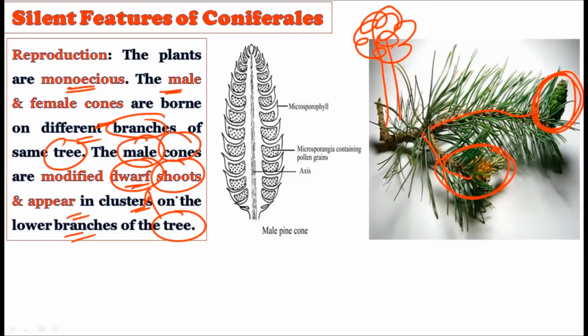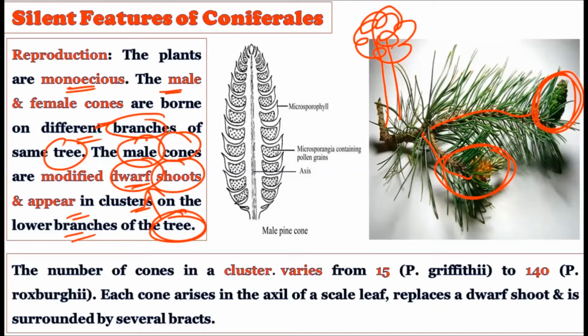As you know, there are two types of shoots in Pinus, the long shoots and the dwarf shoots. The dwarf shoots get modified to create the male cones, and generally they come in a cluster and are born on the lower branches of the tree. You should carefully remember while explaining Pinus that it is monoecious. Both the male cones and the female cones are born on the same tree, but on different branches. Generally, on the lower branches you will find the male cones, and on the upper branches you will find the female cones. Generally, the dwarf shoots get converted into the male cones.